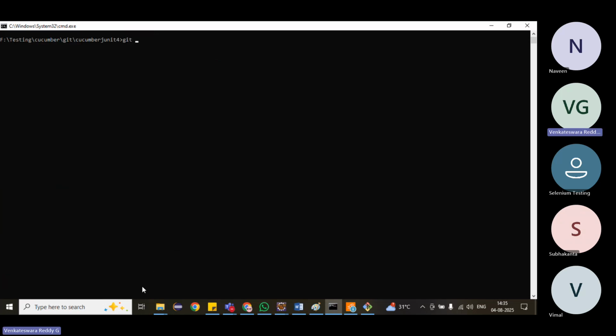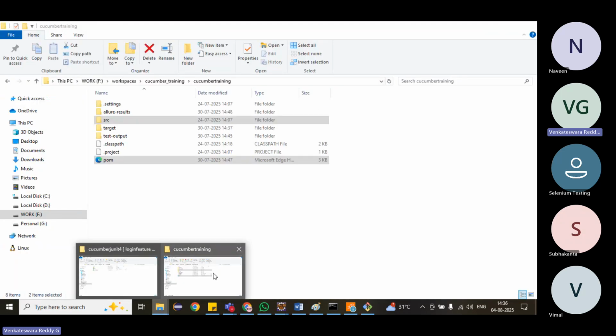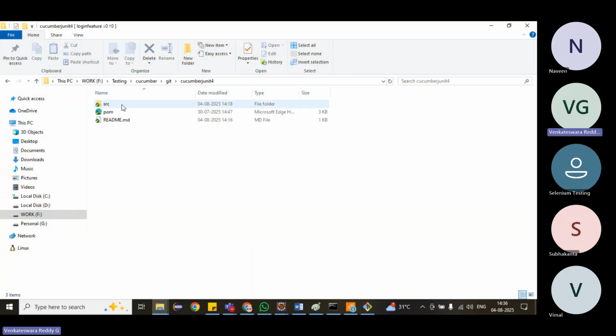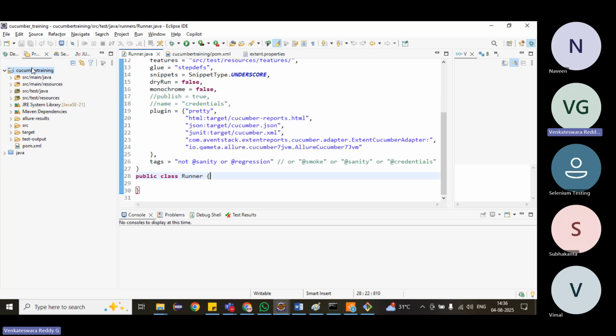Now we want to work on the login feature. Git checkout login feature. We will switch to this branch, and your local code will switch automatically. We don't need to worry about it. Now we want to work with this code; we just have to import it into our workspace.